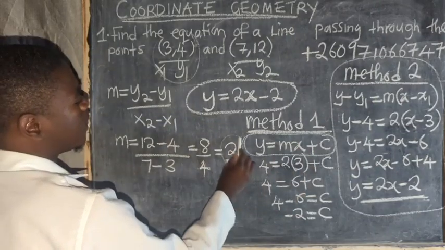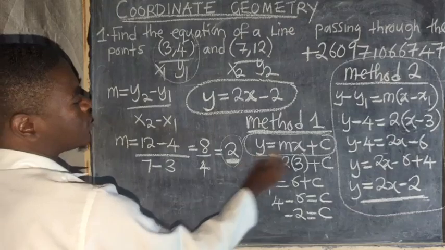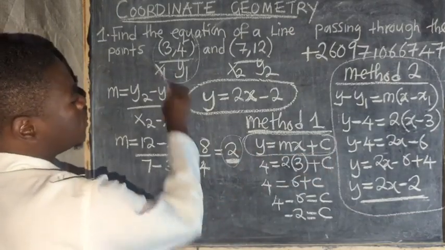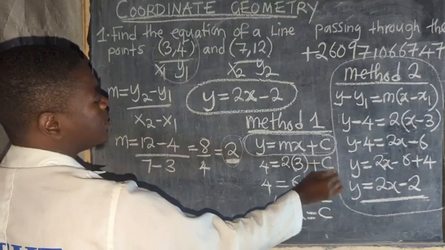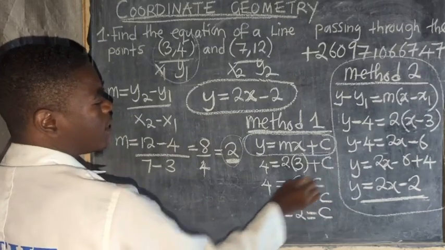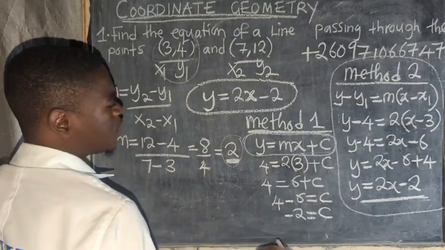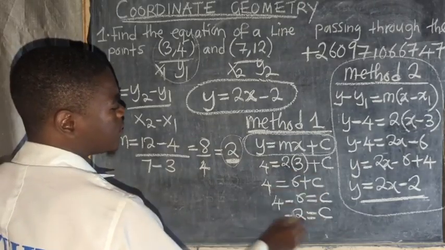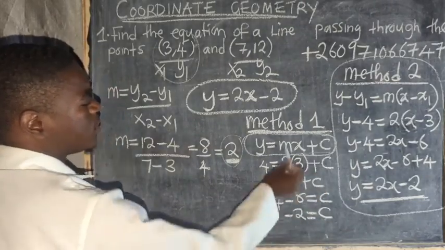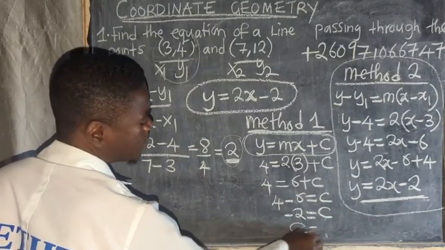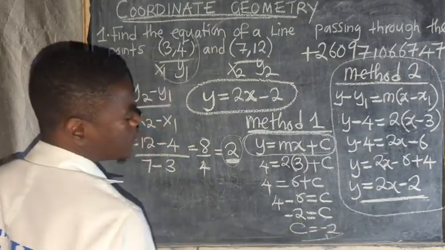So you are using the gradient and the coordinate. In this formula, you just substitute the gradient and the coordinate so that you find the c there. When you substitute and do these calculations, c was negative 2. Here it's more like solving an equation, solving for c. This is the same as c is equal to negative 2, one and the same.